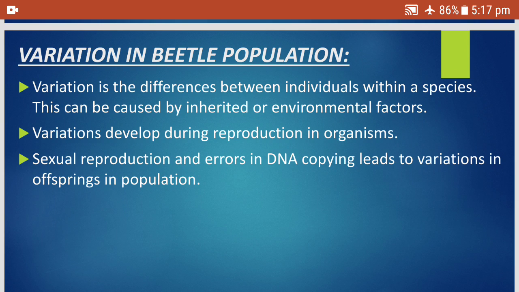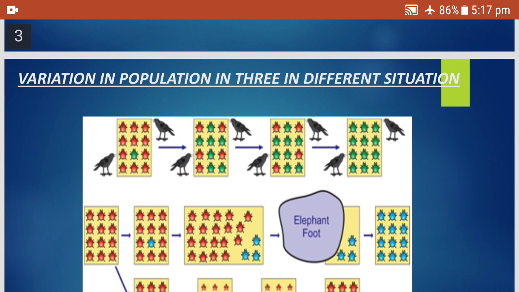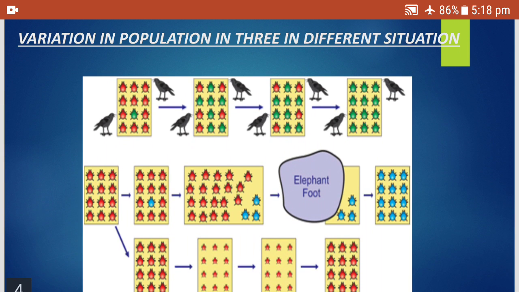Sexual reproduction and errors in DNA copying lead to variations in offspring in a population. So variation is basically differences. We observe many differences in many animals, and how they have evolved. As we continue to watch the video, you will understand.